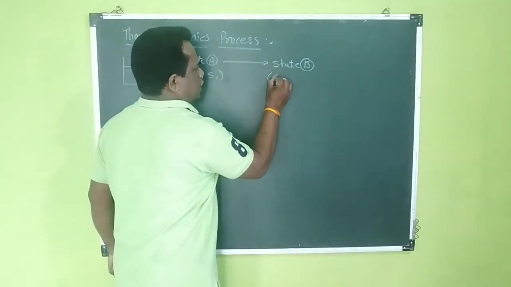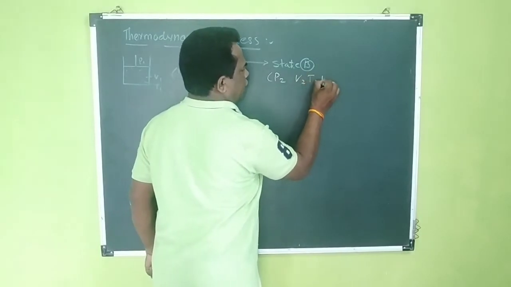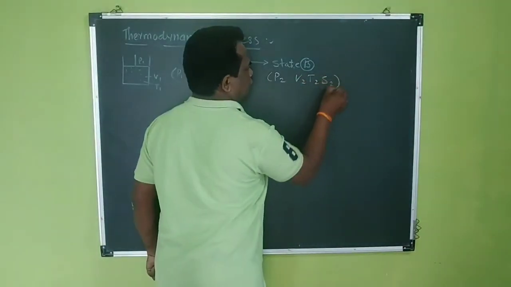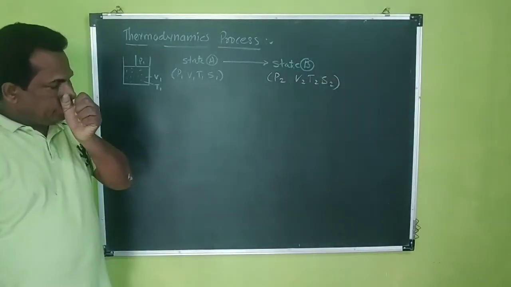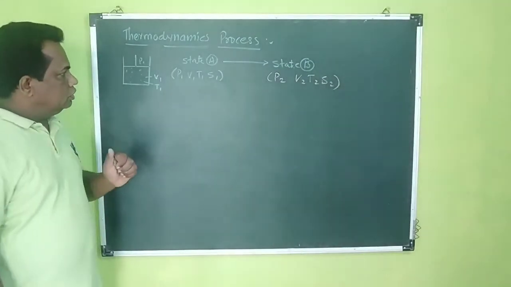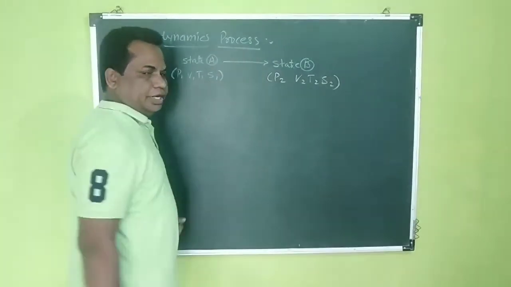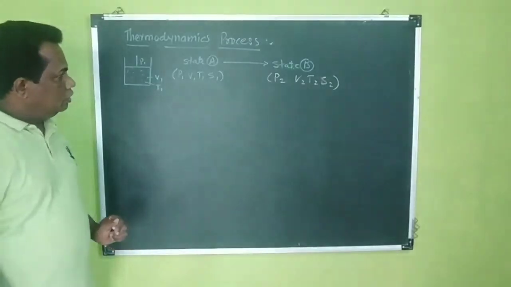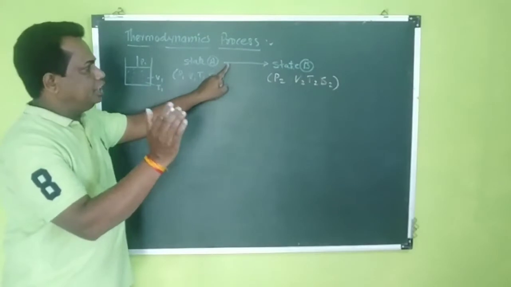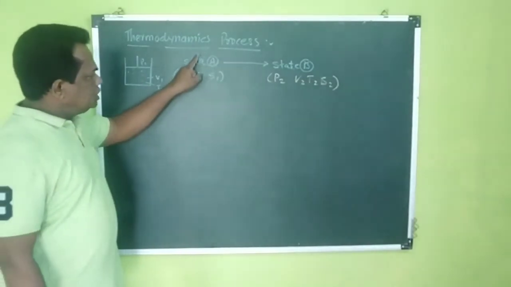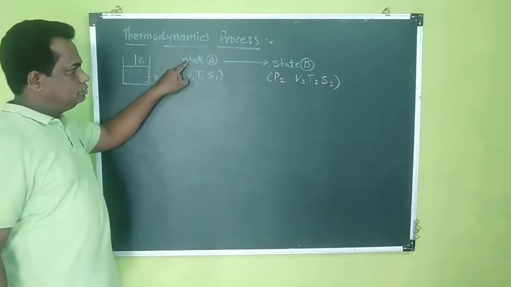Suppose P2, V2, T2 and S2 are the state variables of state B. If this state is changed from one state to another, and each step is very slow, the system is in thermodynamic equilibrium with the surrounding.